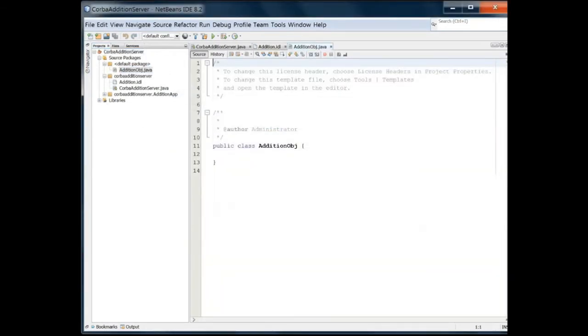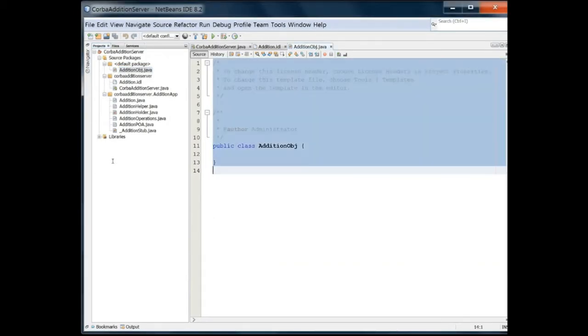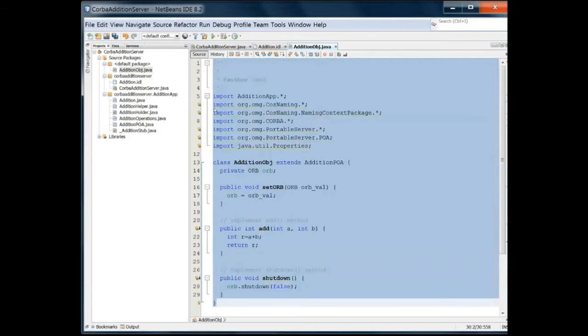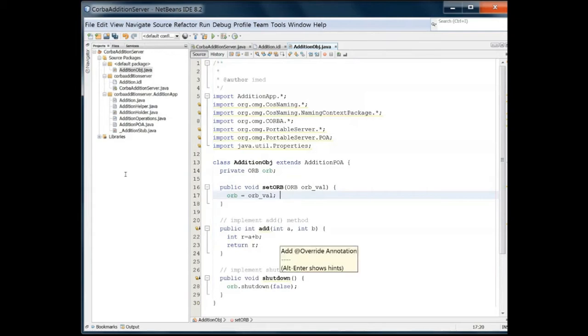The first class is AdditionObj.java. Here is the function I just made in the IDL. I am going to give the code of this. This will be a simple Java function, there will be nothing extra. In this you see I imported AdditionApp, which contains all the 6 files. Then org.omg, you don't have to worry about that. That is all CORBA stuff.